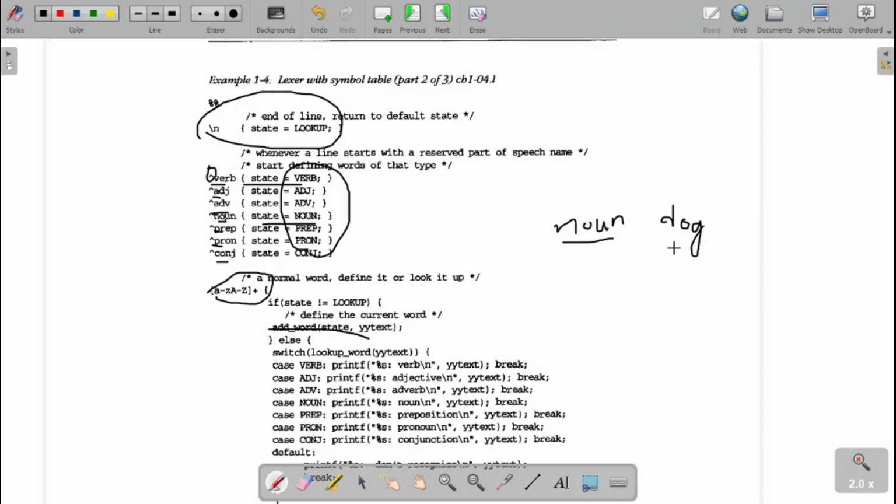The text is dog. Then when the dog is directly given, I will go for the function lookup. The lookup function is going to retrieve the type, that is the state, what type it is. Then corresponding to that, it is a noun, case noun. I am going to print it as a noun over here. That is yytext, as I told earlier, in the Lex program. So what will that yytext have? It will have the matched token. What is that matched token? Dog. So it will print it as dog is a noun.